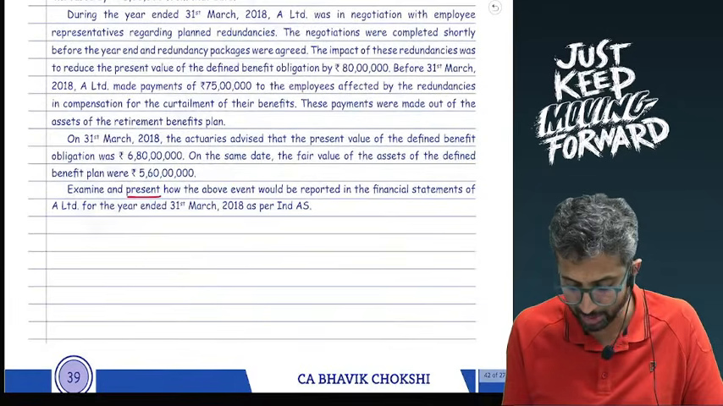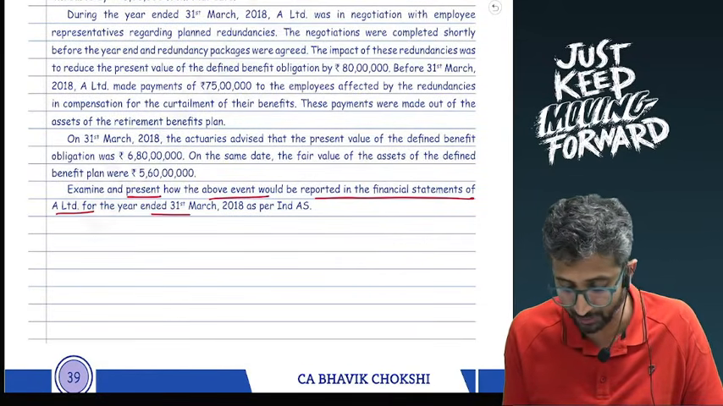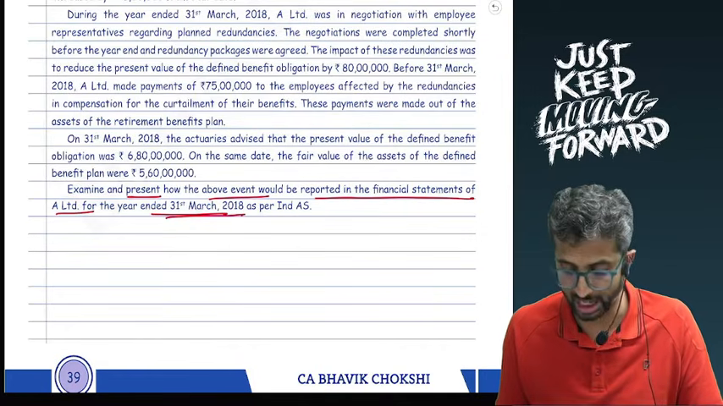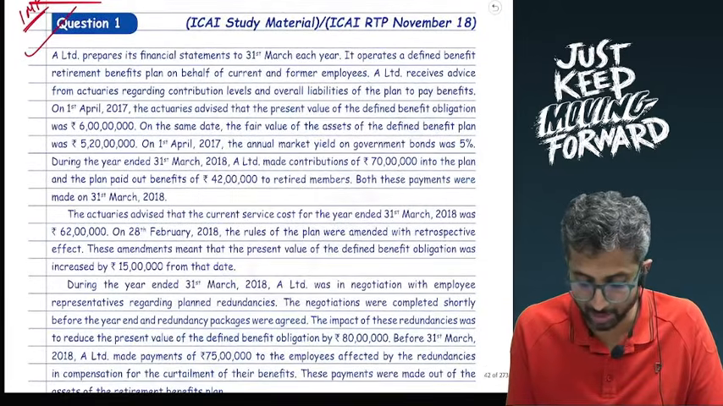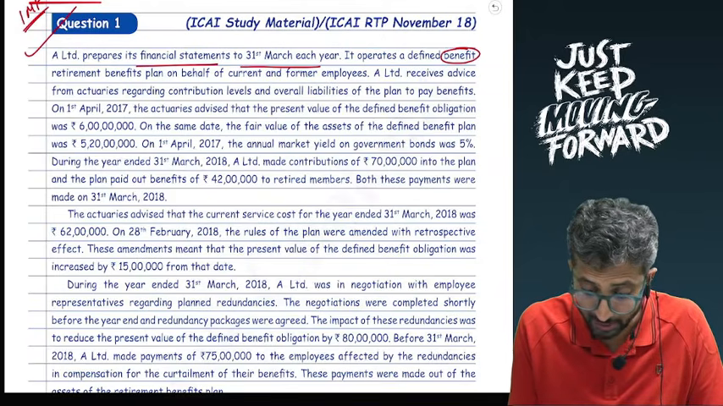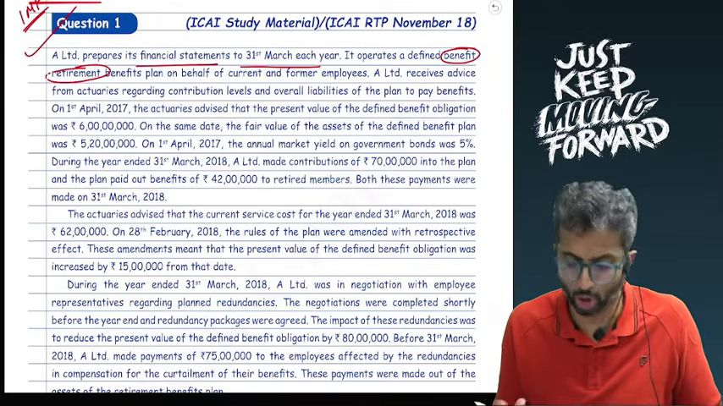You are required to examine and present how the events would be reported in the financial statements of A for the year ended 31st March 18. So this is for the year 17-18 as per Ind AS. Now A prepares its financial statements up to 31st March each year. It operates a defined benefit retirement plan, because it is post-employment. It is not other long-term benefits.